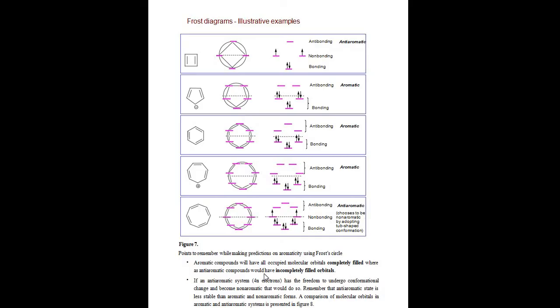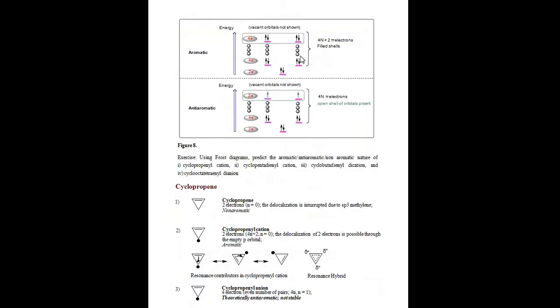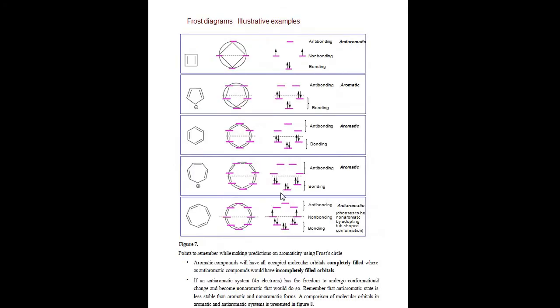Suppose the electrons occupy incompletely filled orbitals: completely filled means aromatic compounds, and incompletely filled means anti-aromatic compounds. Here, this is aromatic. This is completely filled and obeys the 4n plus 2 pi electron rule. But an anti-aromatic compound has unpaired electrons, so it obeys the 4n pi electron rule. It is an anti-aromatic compound.